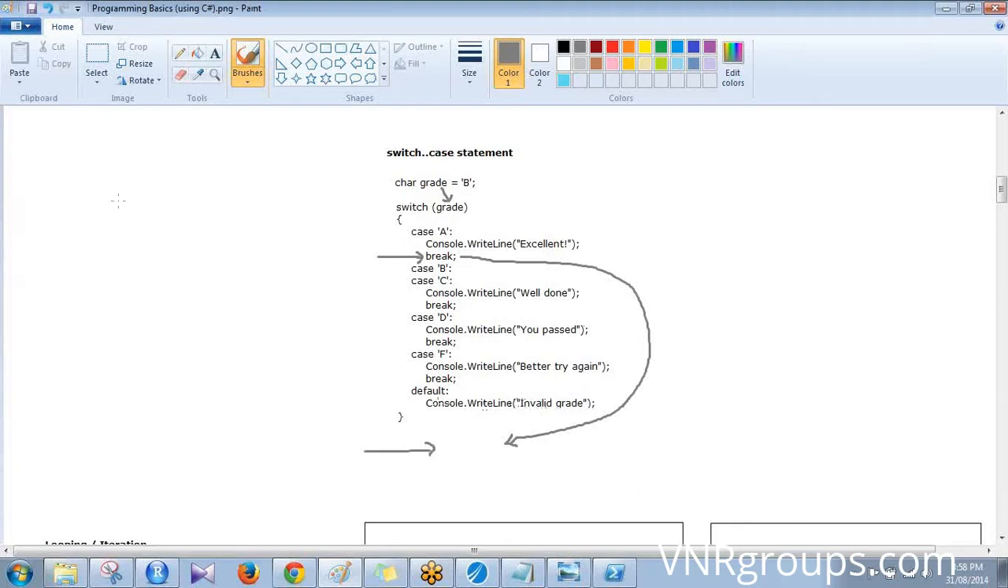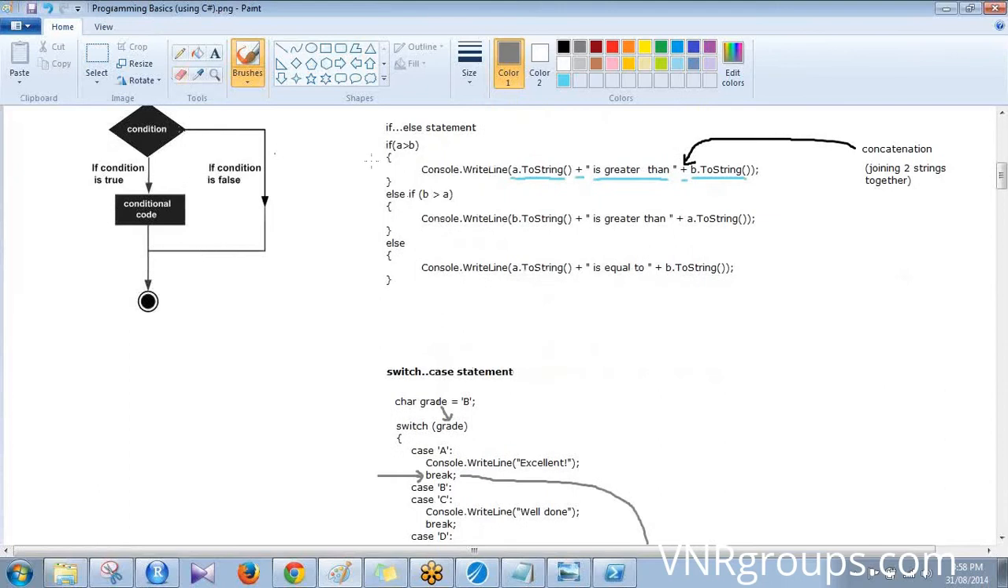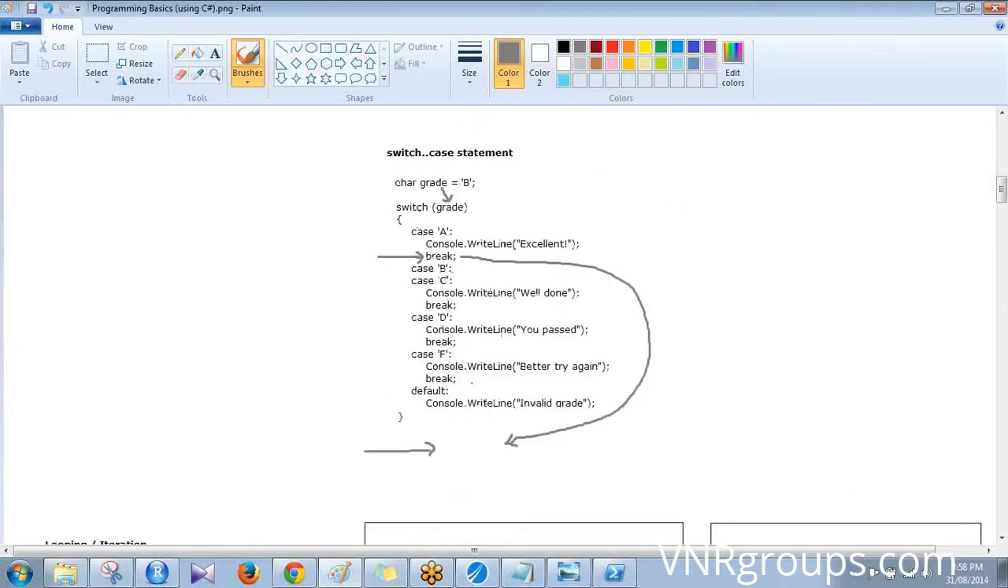Okay. Right? So this is the difference. If you have to imagine writing the if statement, then there will be a lot of braces and it becomes unwieldy. But this is much easier to read when you have too many conditions.